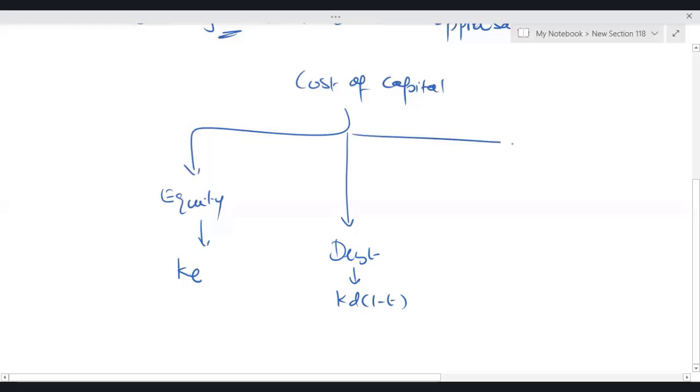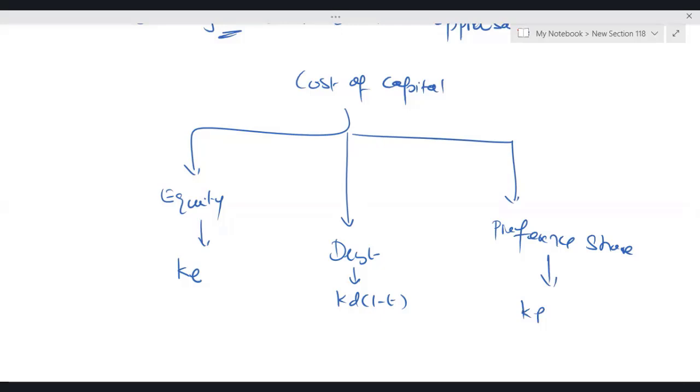Third and the last, if an entity raises the finance in the form of preference shares, then you have to bear the cost, and the cost is KP. So there are three sources of finance. That is equity, the cost is KE. Second is the debt, cost is KD(1 minus T), and the last one is preference shares, and the cost is KP.